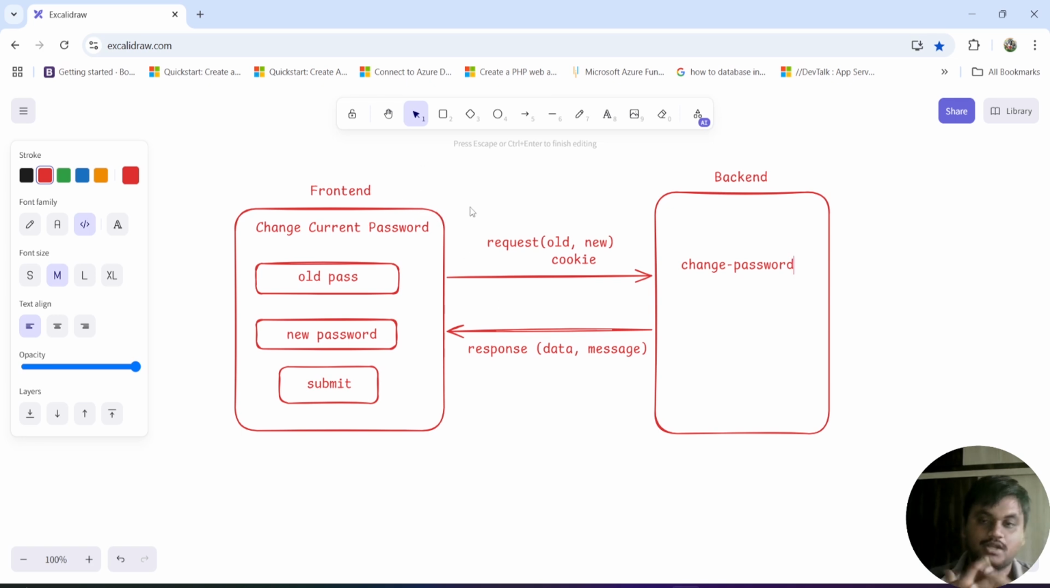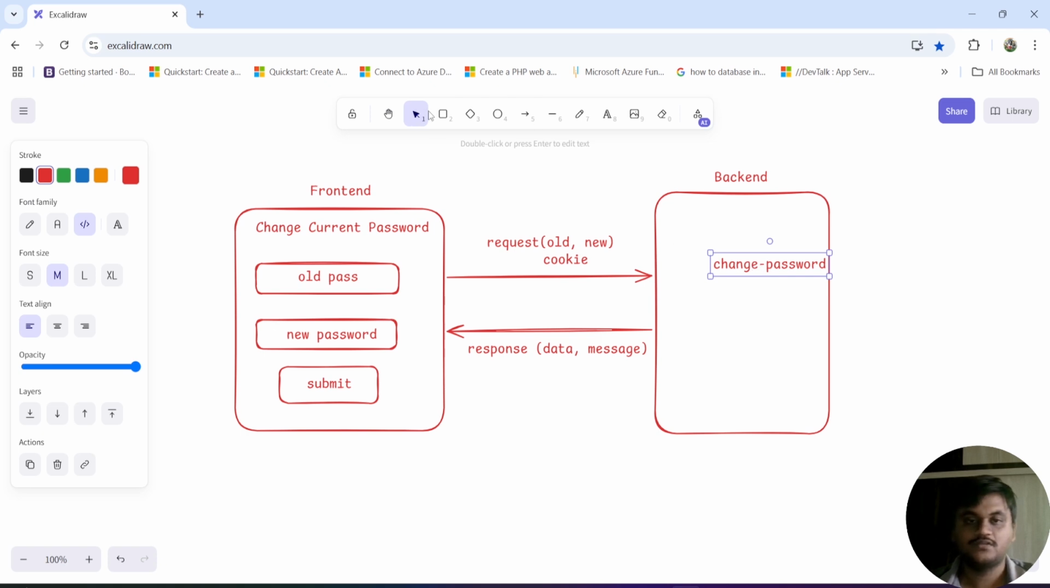First we have to login into the application. Then we have to change the existing password. For that, in the request we are passing three things: the old password, the new password, and the cookie. Cookie means we are going to get one token by logging into the application. We are going to send that cookie also with the request.